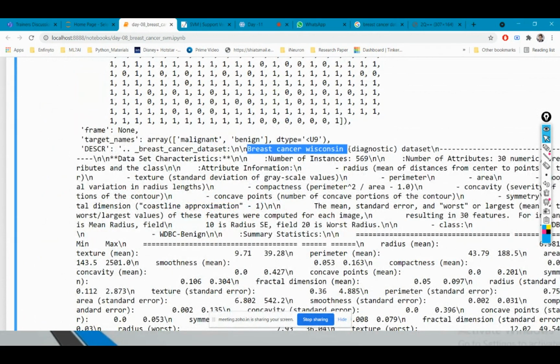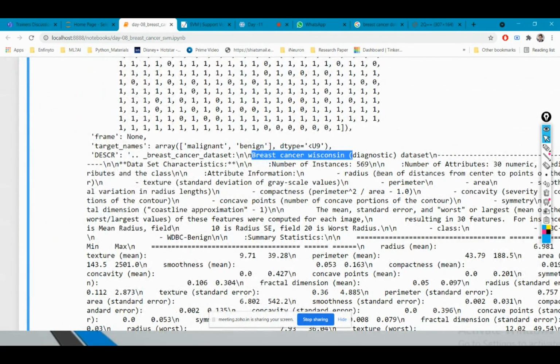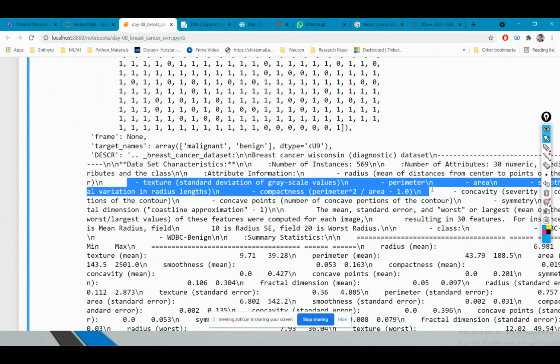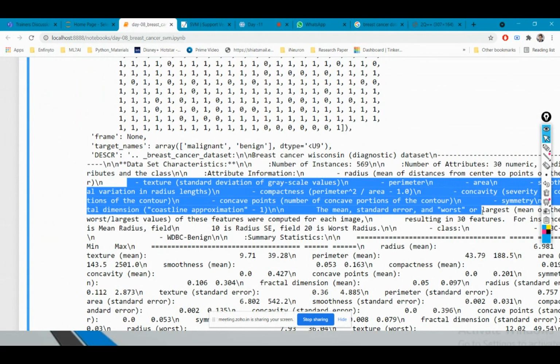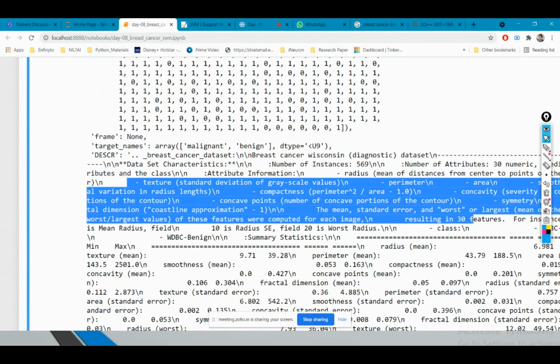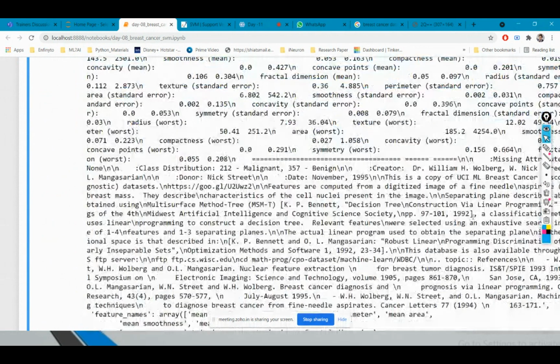This is the breast cancer data set, and I have different types of characteristics on the basis of which I have to classify. The number of attributes is 30, and based on these 30 attributes I have to classify whether this cancer is of benign or malignant type. The attributes are things like texture, perimeter, area, compactness, concave points, symmetry. These are the different features I have in my data set, and based on them I have to give my decision whether this cancer is benign or malignant.